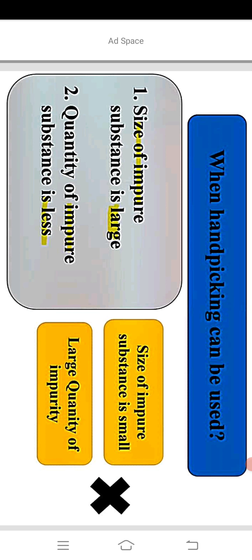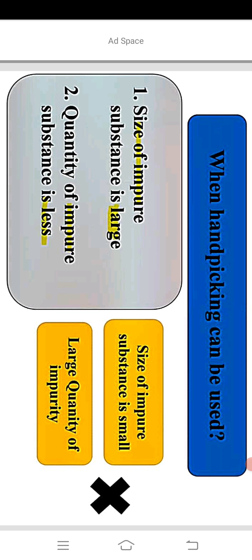Hand picking is the simplest method of separating unwanted materials from the useful ones, and it can be done when the unwanted material is present in smaller quantity. And remember that the size, shape or color of the unwanted material is different from that of the useful one.